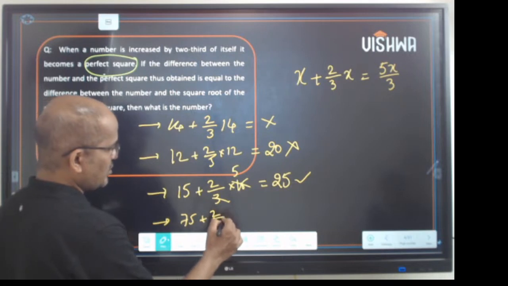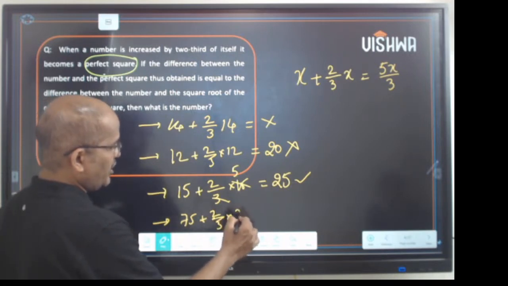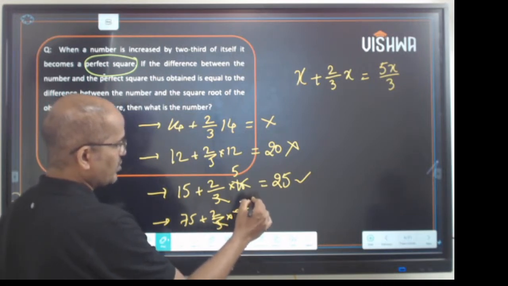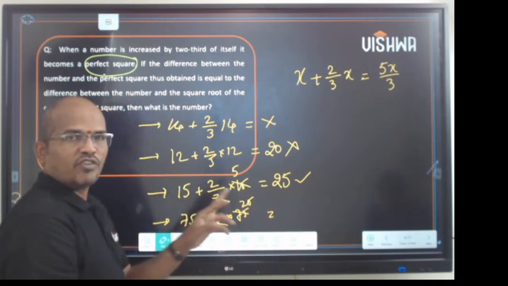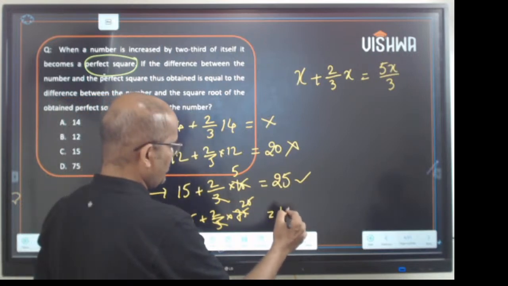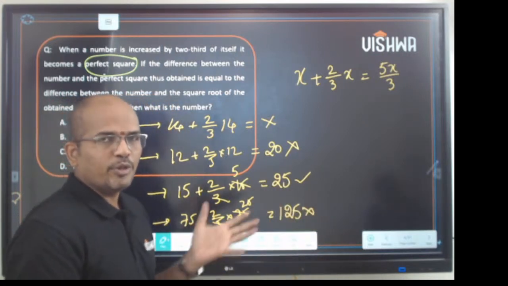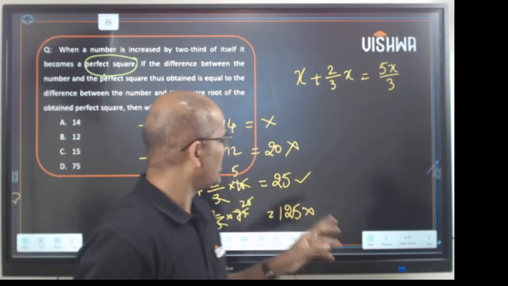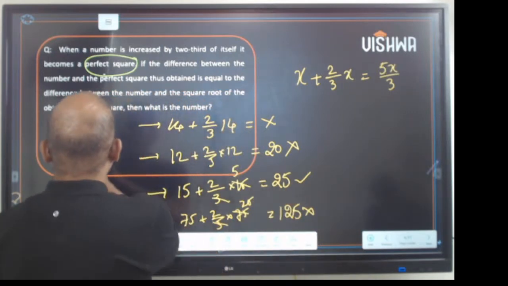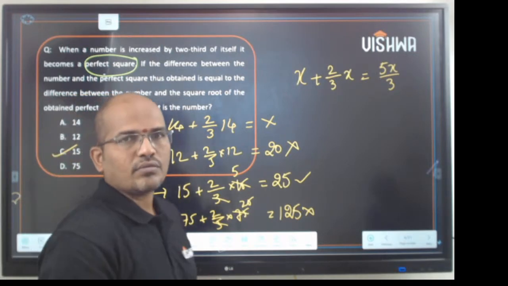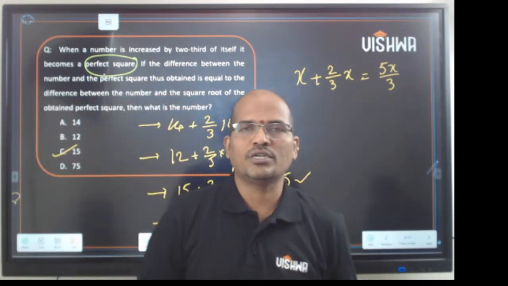Now 75 plus 2/3 of 75. This is 3 twenty-fives, so 2 twenty-fives is 50, and 50 plus 75 is 125. And 125 is not a perfect square. So from the options, solving it backwards, the answer is 15. So 15 is the answer. That is how you solve the question.